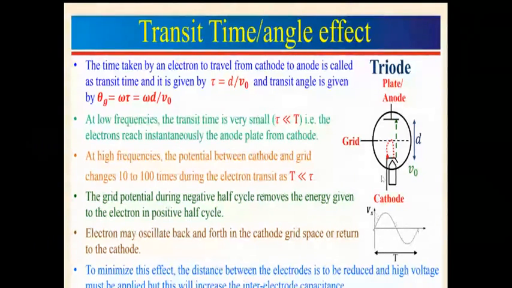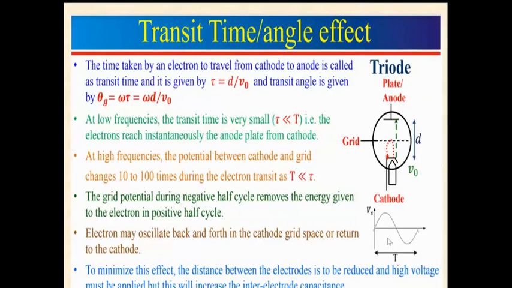But at higher frequency, the time period is very small and the polarity changes very fast in comparison to the transit time. Suppose the transit time is 1 nanosecond and the time period is 1 picosecond. To reach from cathode to anode we need 1 nanosecond, but in a picosecond the cycle changes from positive to negative.